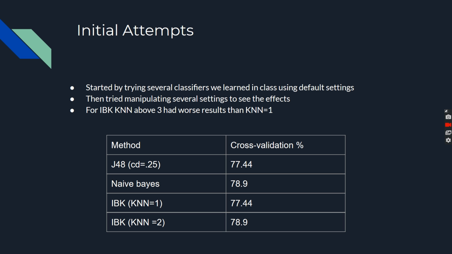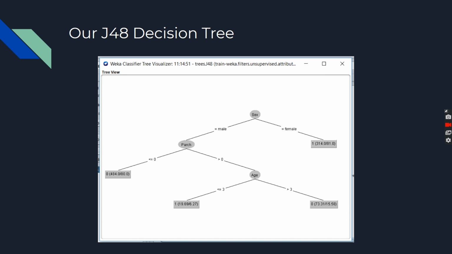One example that you can see a bit of in the table is that we tried increasing the KNN value for the IBK algorithm, but this was a bit misleading because the first increase from KNN equals 1 to KNN equals 2 improved the accuracy, but all further increases actually decreased the accuracy, so this was not actually useful. Now we decided to focus primarily on the J48 algorithm because it allowed us to visualize the algorithms and how the predictions were being made.